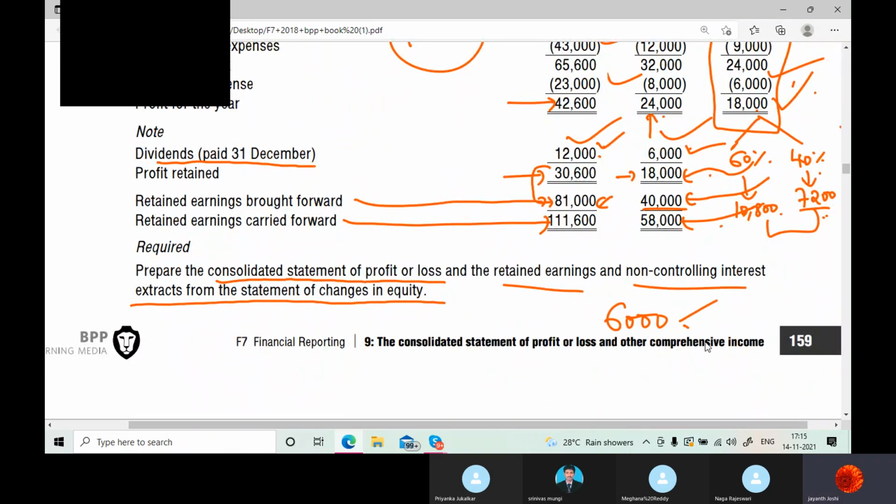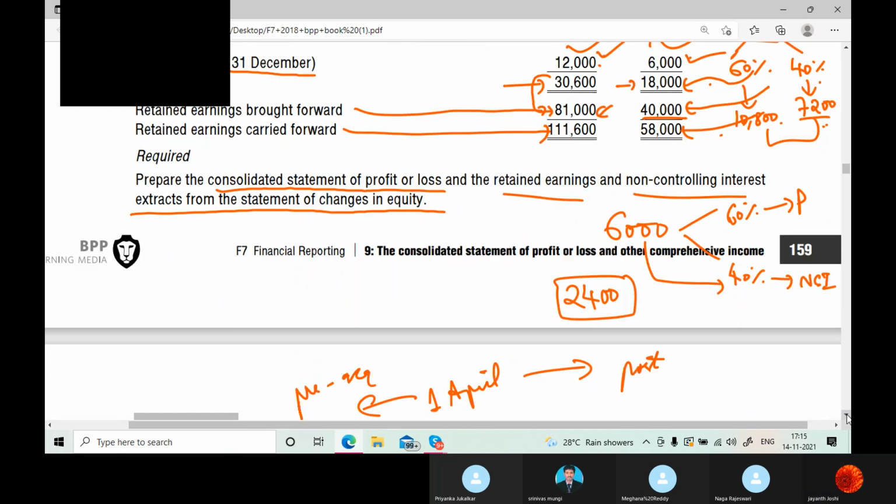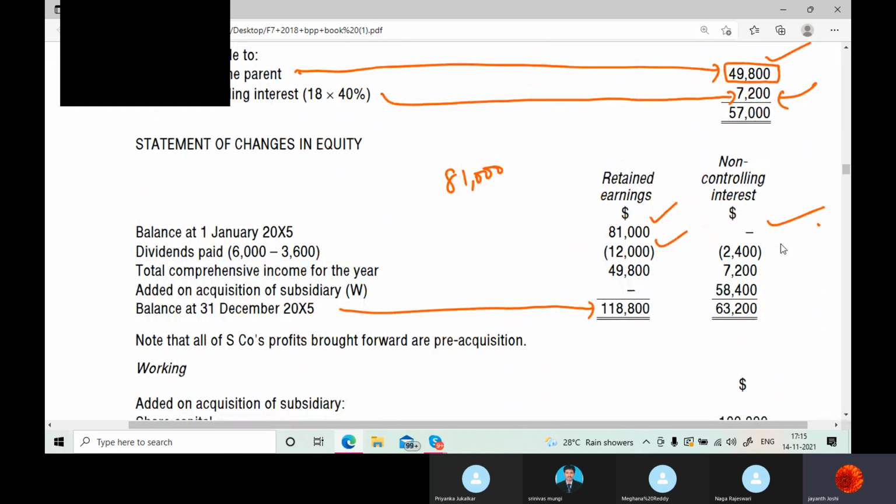Out of this 6,000, 60% goes to whom? Parent. And 40% goes to whom? NCI. So 6,000 times 40% is how much? 2,400. 2,400 dividends have been given to the NCI.